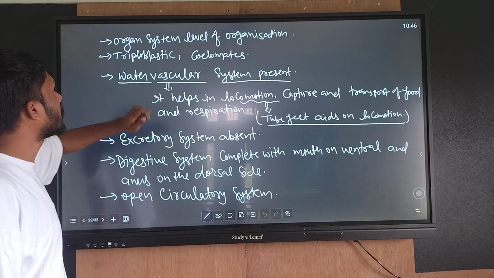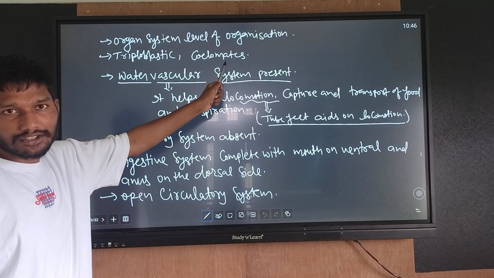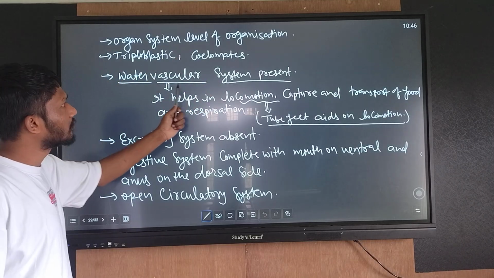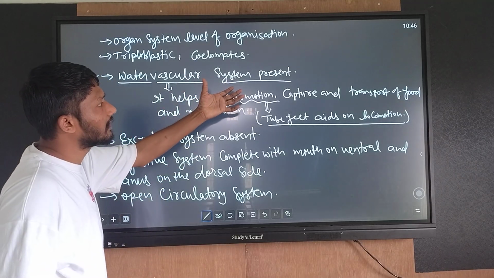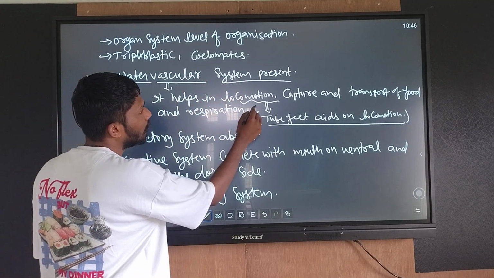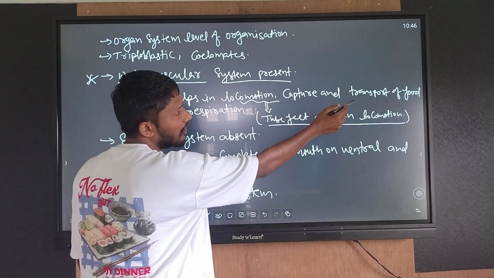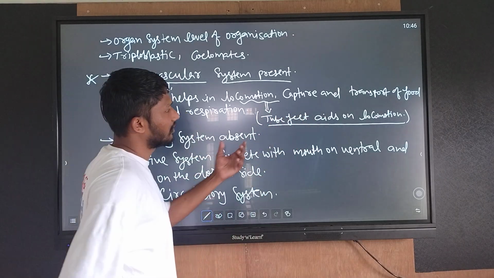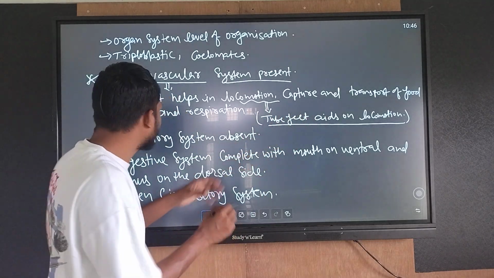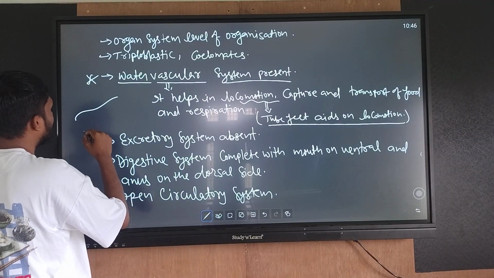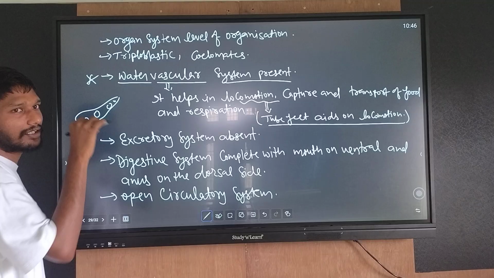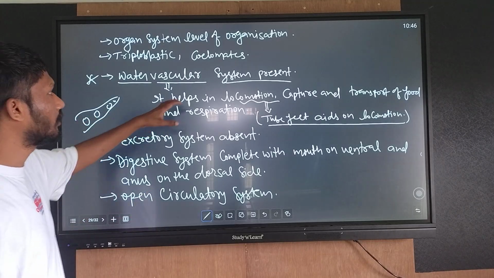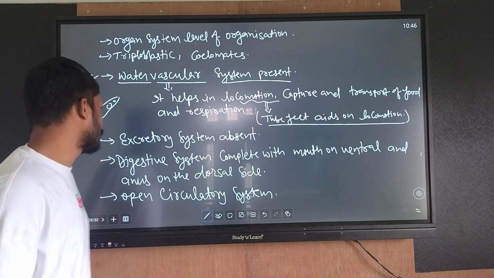Organ system level of organization: triploblastic and coelomate animals. The water vascular system is an important feature, which helps in locomotion, capture and transport of food, and respiration. Tube feet-like structures help in water transport and perform these various processes.